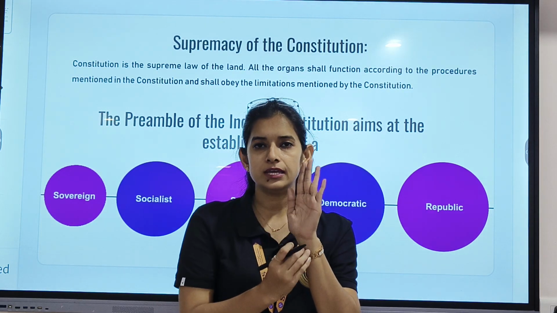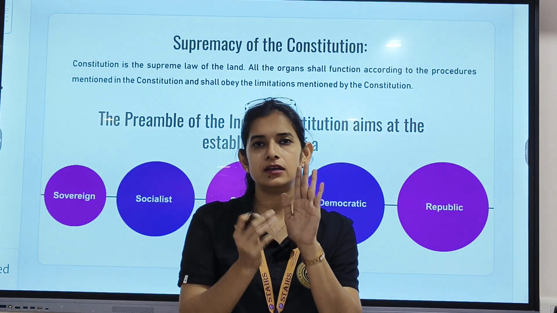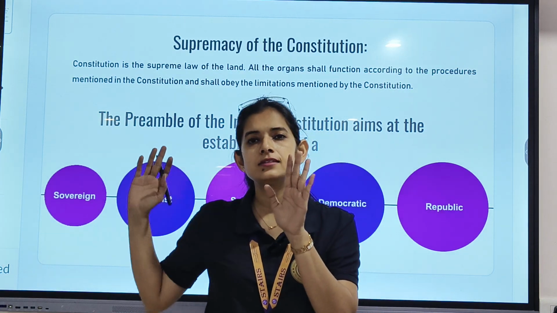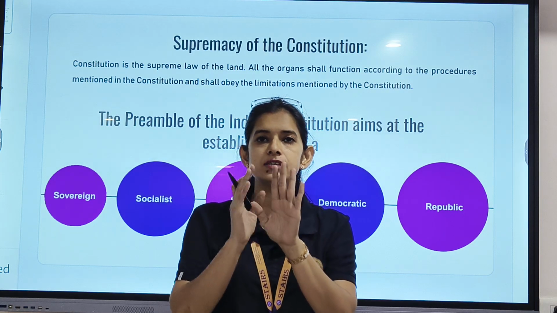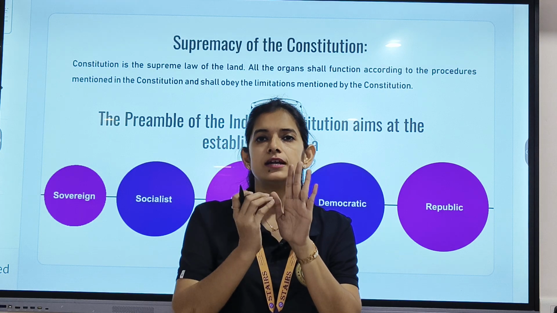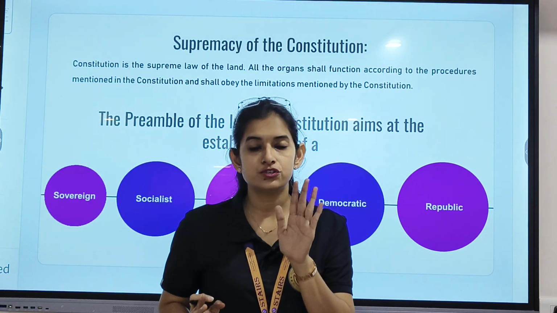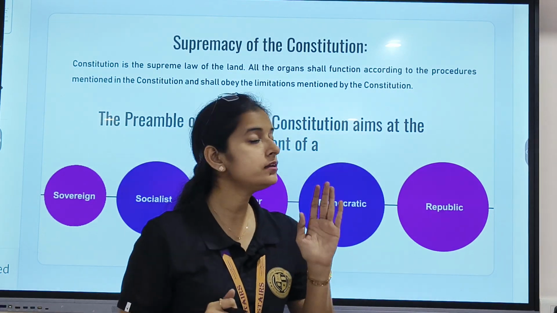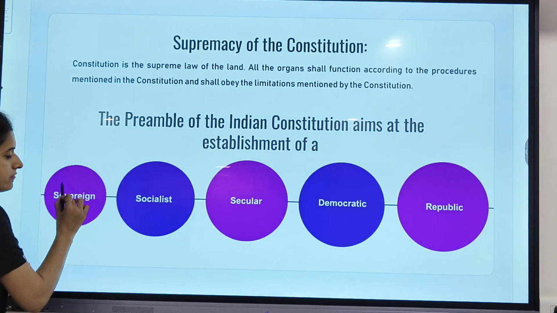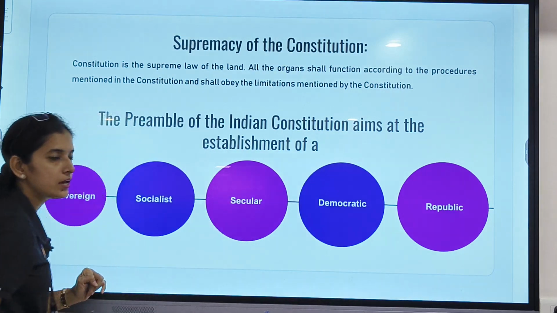Just by going through the index, you would have an idea what all content is available in the book, right? In the same way, preamble actually gives us a guideline, an introduction to what all content is available in a Constitution. Clear?